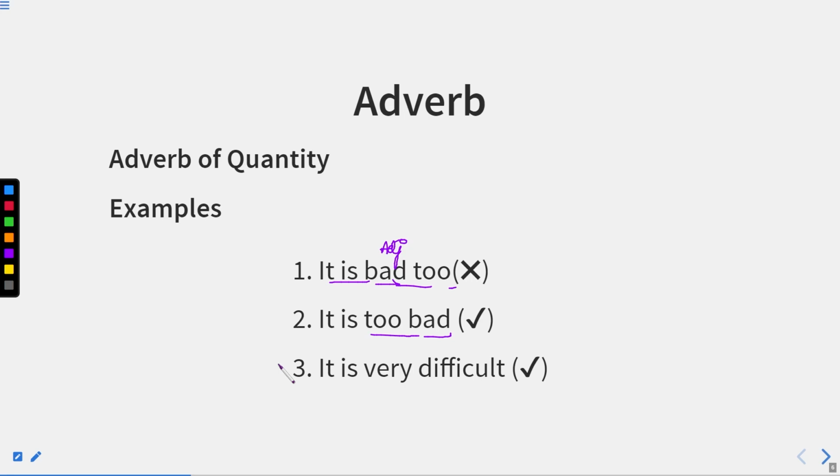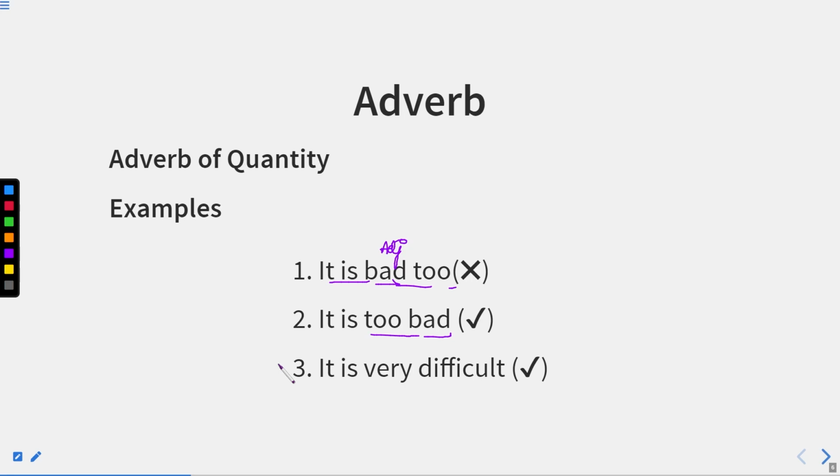So, if we are emphasizing that it is too bad, it means it is more than anything. Basically, we use it to show extremeness, and we know well that extremeness is not good at all. Whether it is good or bad, anything which is in extreme is not always good.